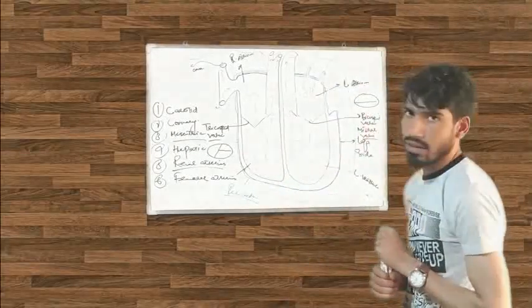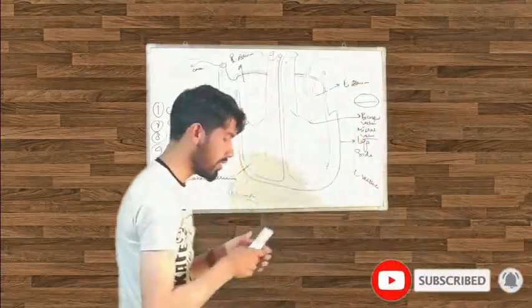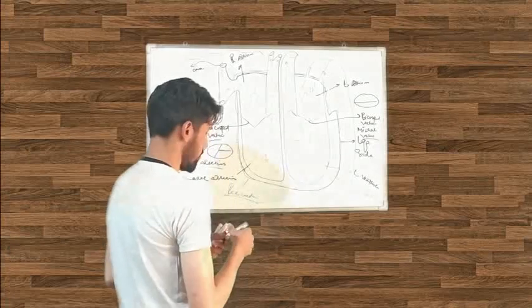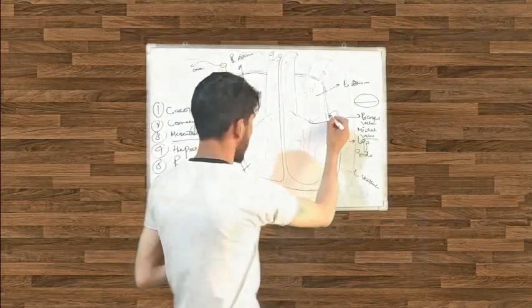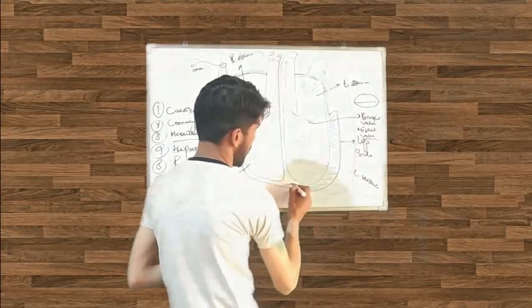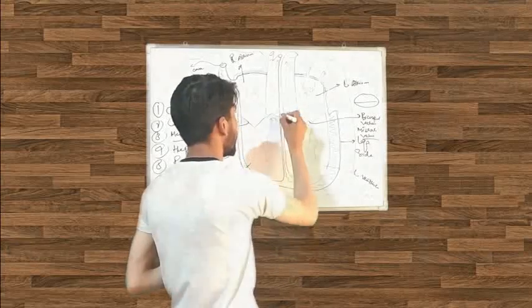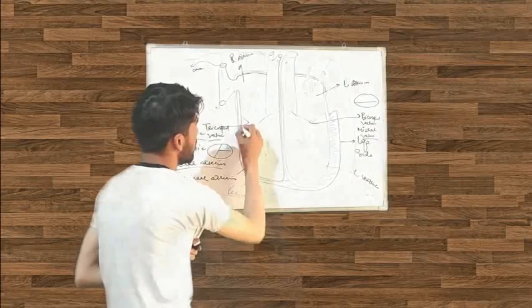And there is another layer that's called the myocardium. Myocardium is present in the middle. Also in this right side.